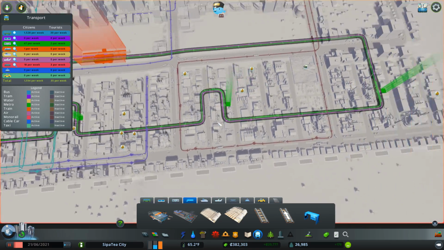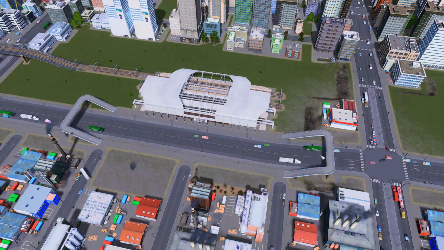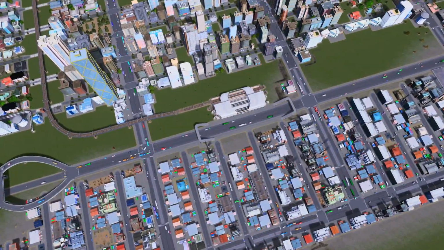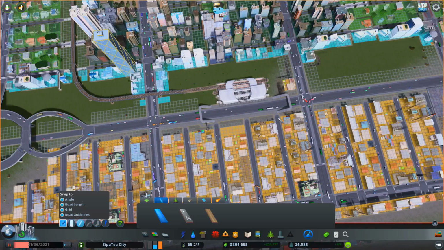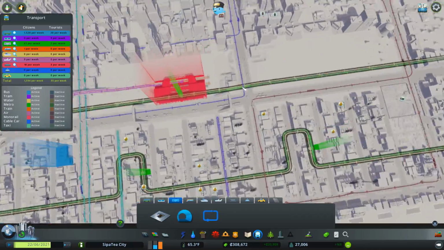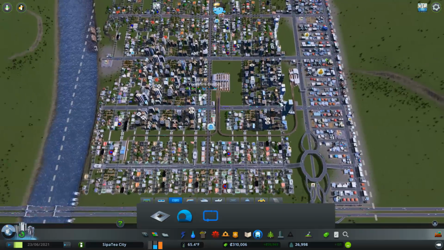Because then people can jump off the metro and easily get around. Shucks. There we go. Panic over. We are back to this again, but I've moved it along a little bit further, and we've got the metro again underneath. So that will be working fine. There we go. Got all the connections working. Good, good. So people are now travelling up and down this line quite happily.